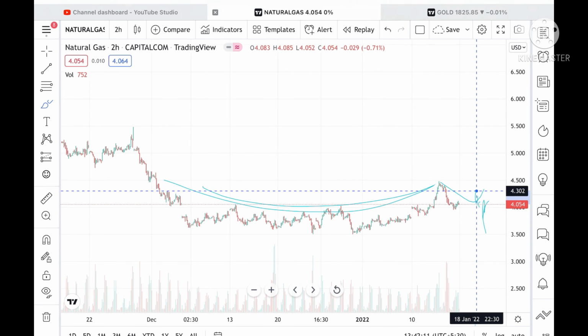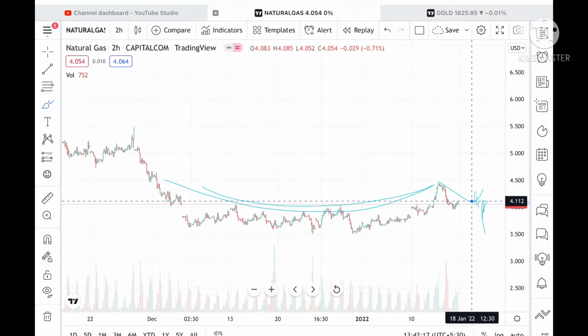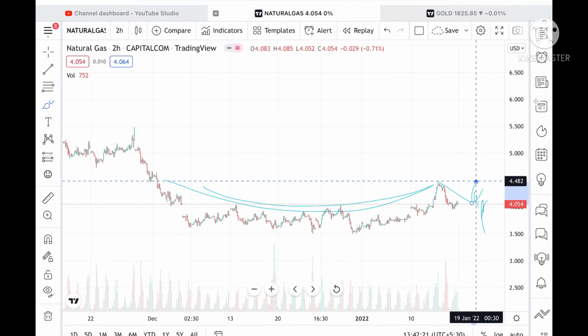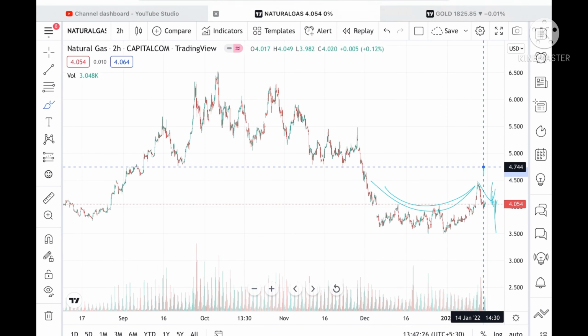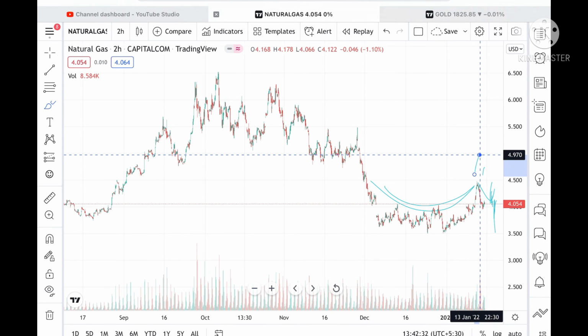Suppose the price sustains above this level, then it can go further high to a level of 4.283, and if it sustains above this level, then the probability of touching 4.419 and a level of 4.582 is very high. If it goes above this level, then it can go further high to 4.744, and from there to a level of 4.970.